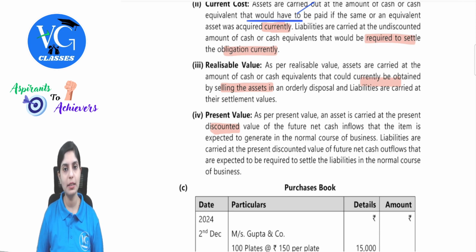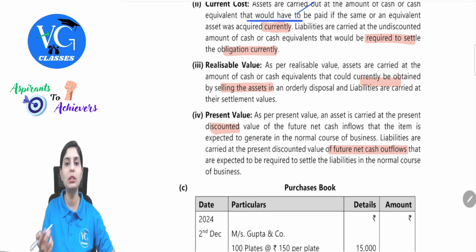In simple words, if I have to find out the present value of an asset, I will just estimate the cash flows I'm expecting from the respective asset in the future period. All those values will be taken in the present scenario, applying the respective discounting factor, that is called present value. Same with respect to liabilities, it is carried based on the future net cash outflows. The difference here is, for assets it is net cash inflows, whereas for liabilities net cash outflows. Based on that, we will figure out the respective values.